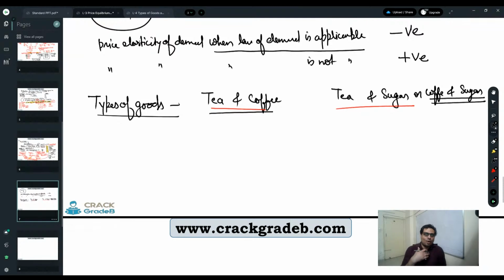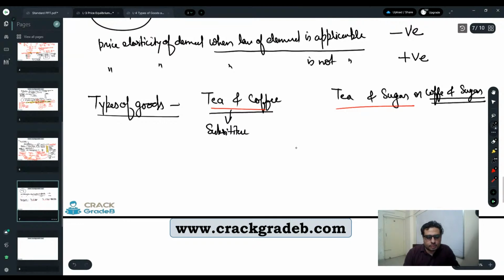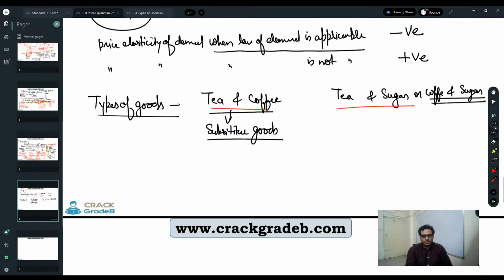But people generally do not ask tea or sugar. They ask tea with sugar or without sugar, coffee with sugar or without sugar. Whereas they do ask tea or coffee. So tea and coffee are substitute goods. They are substitute to each other, right?